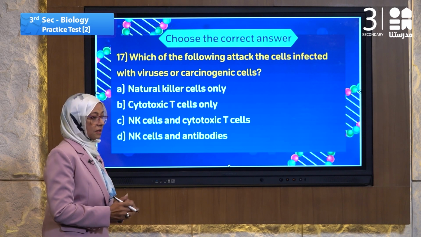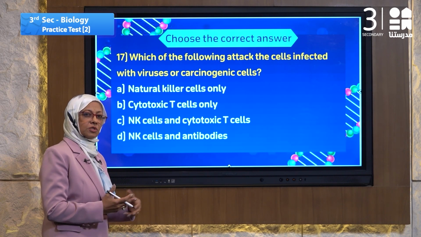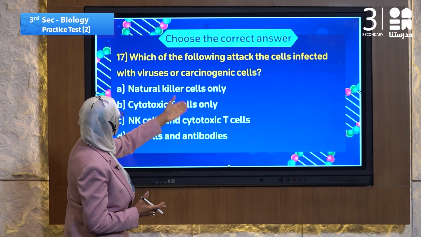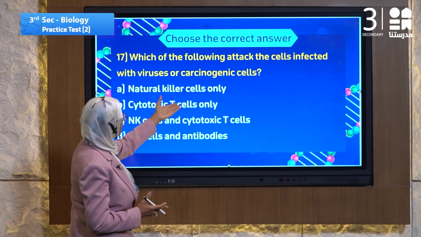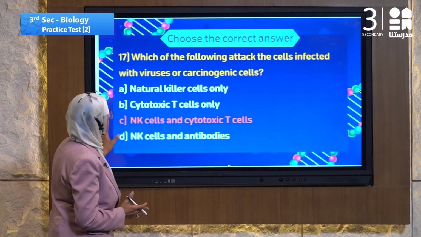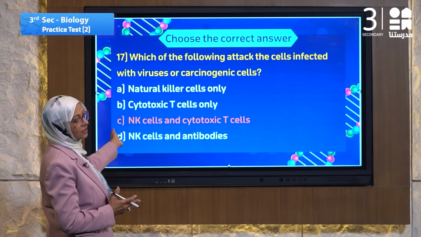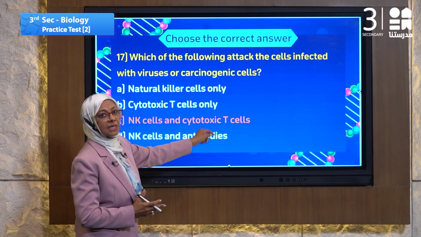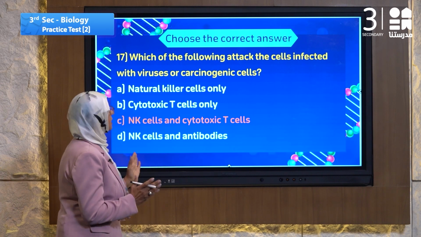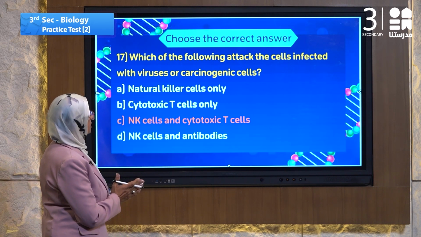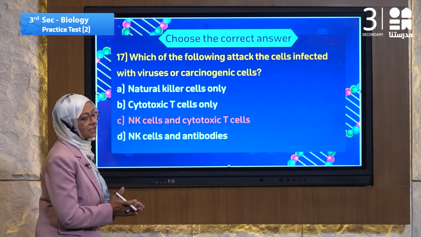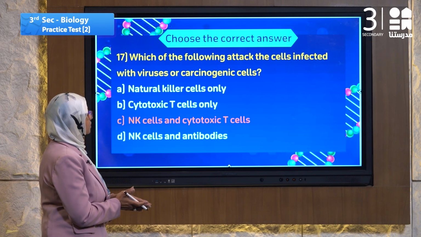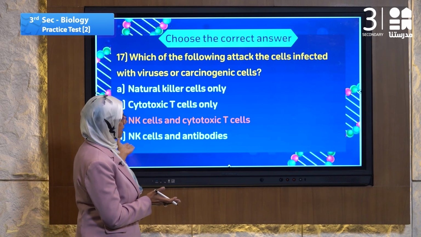When we are confused, we must read the question again. Which of the following attack the cells infected with a virus or carcinogenic cells? The answer must be natural killer and the cytotoxic T cells. They attack the cell infected with a virus and carcinogenic cells, cytotoxic and natural killer.